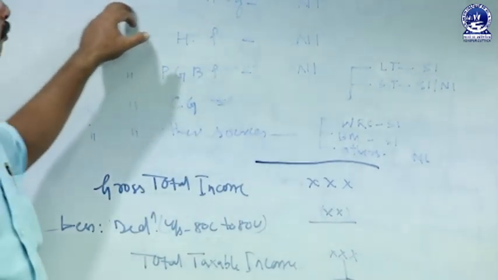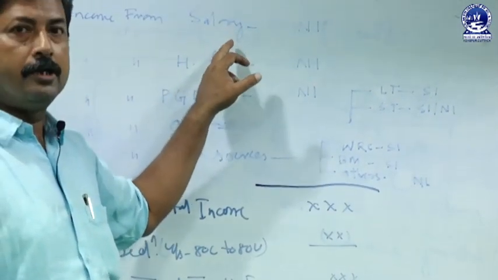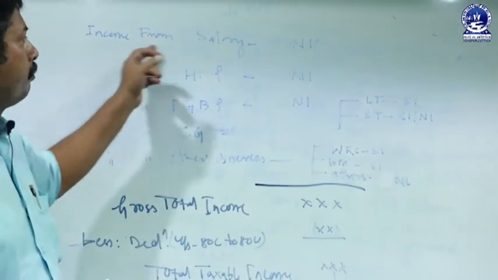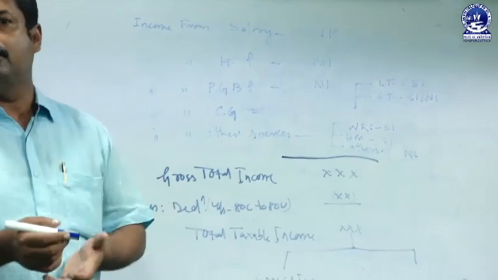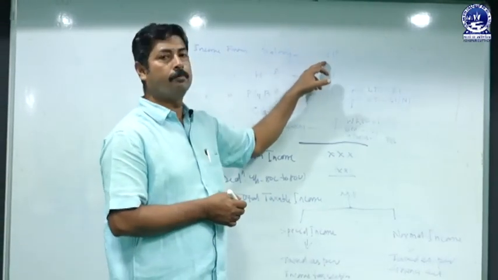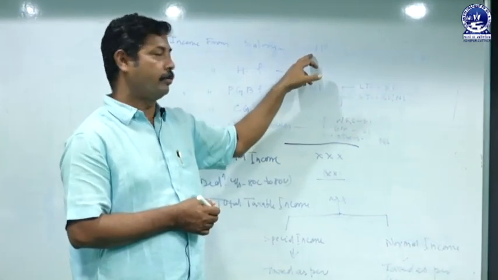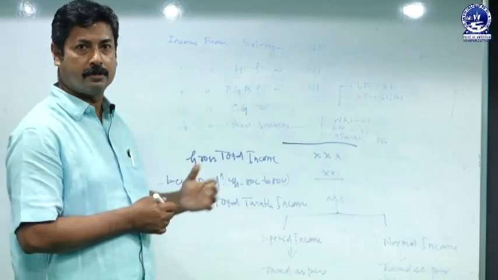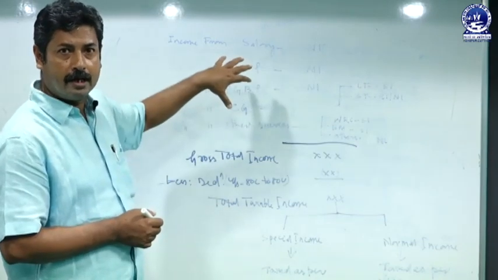So, here is income from salary, that income is computed after giving deduction under these heads. So, net salary income how much is to be taxable, then income from house property, profits and gains from business profession. These are the 5 heads of income.